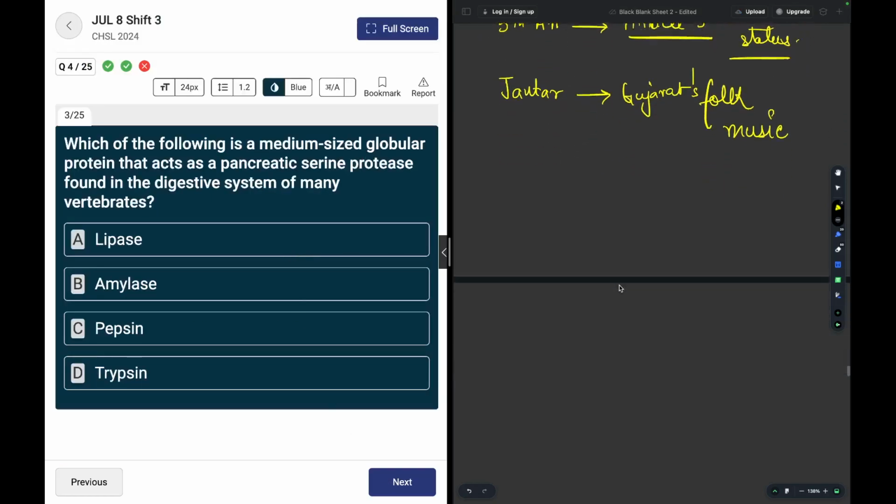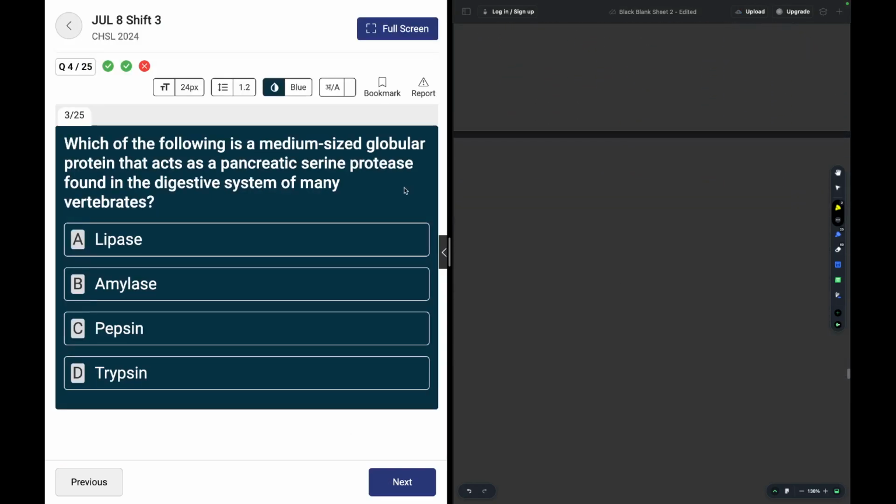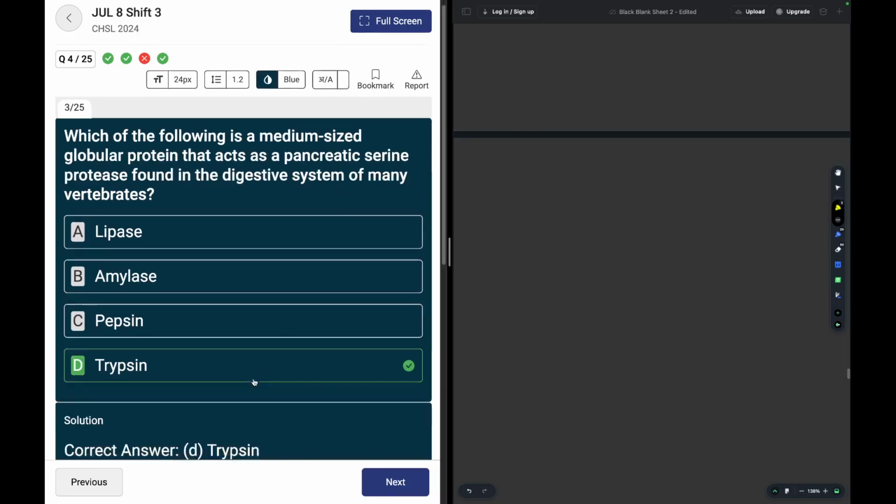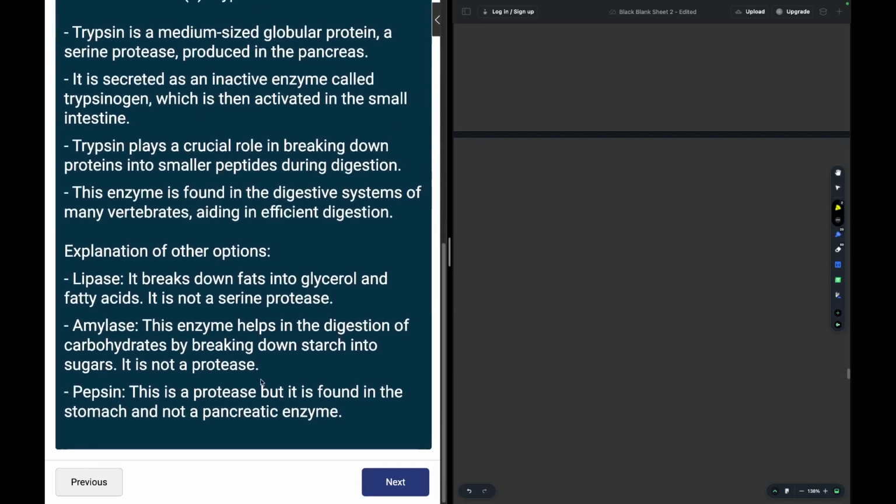Moving on. Which of the following is a medium sized globular protein that acts as a pancreatic serine protease found in the digestive system of many vertebrates? Okay, the answer is trypsin. You may read about it here on the left hand side. Trypsin is a medium sized globular protein, a serine protease produced in the pancreas.